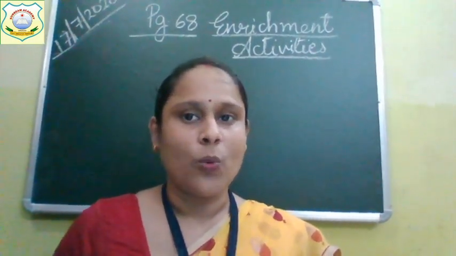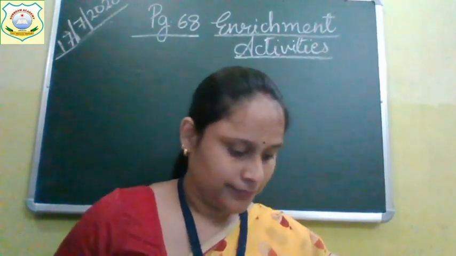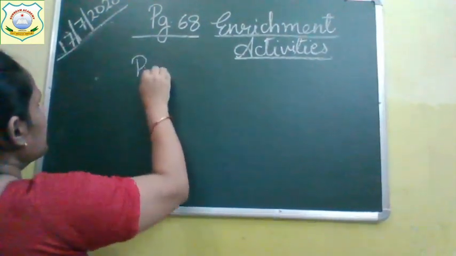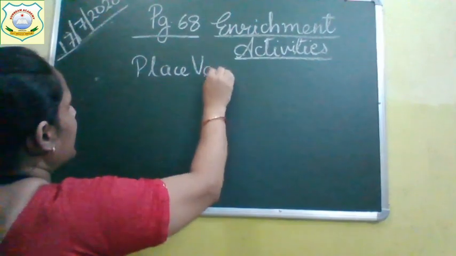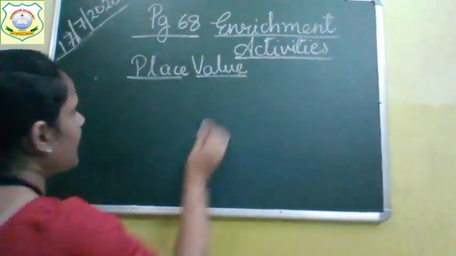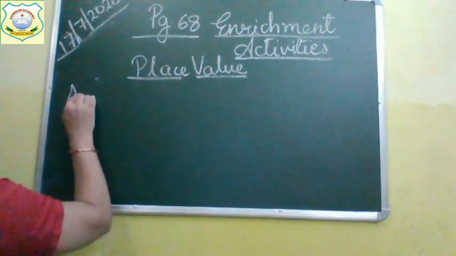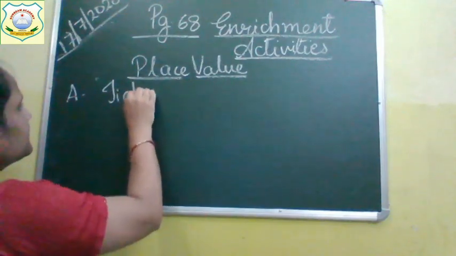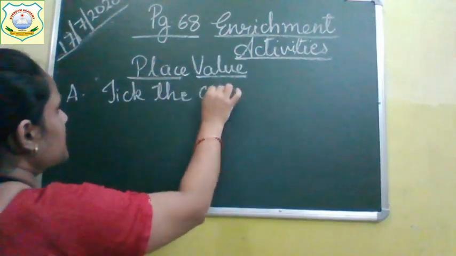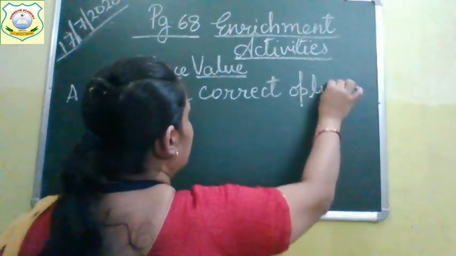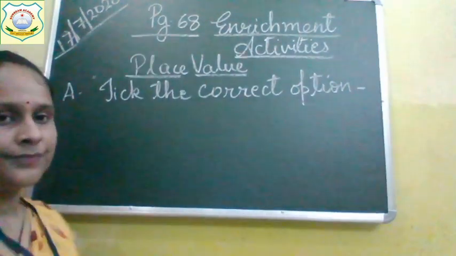Okay. So write down the first question. First we are doing enrichment activities of our lesson 1. Place value. Your lesson 1 was place value. So we are doing enrichment activities of place value. Okay. Your first question, question A, is pick the correct option.